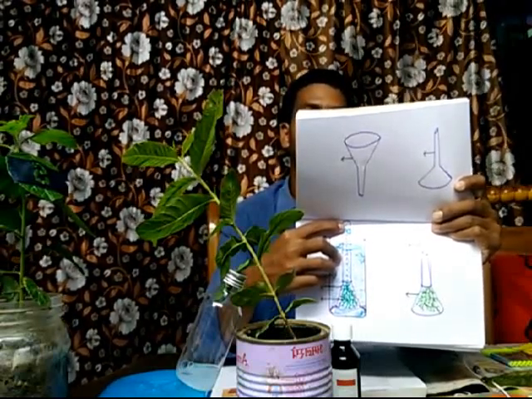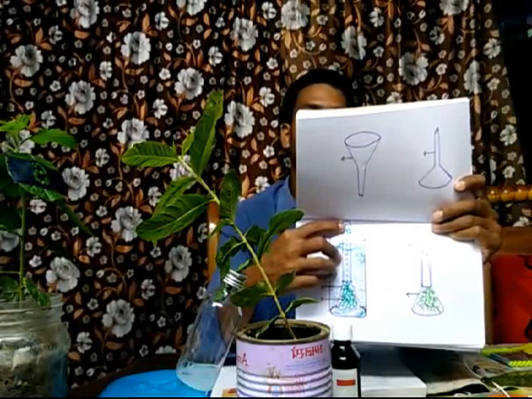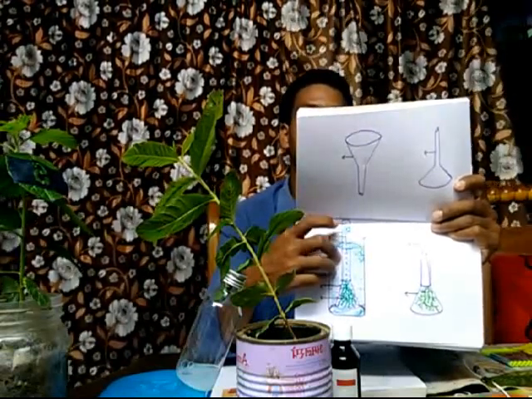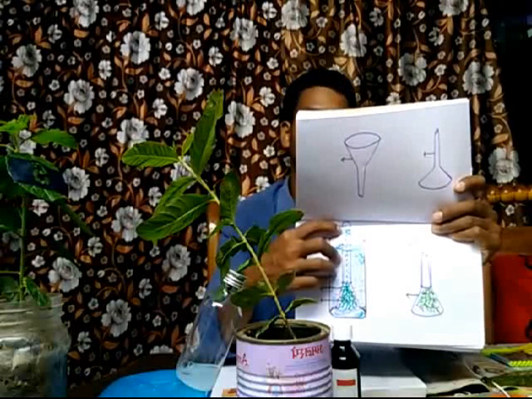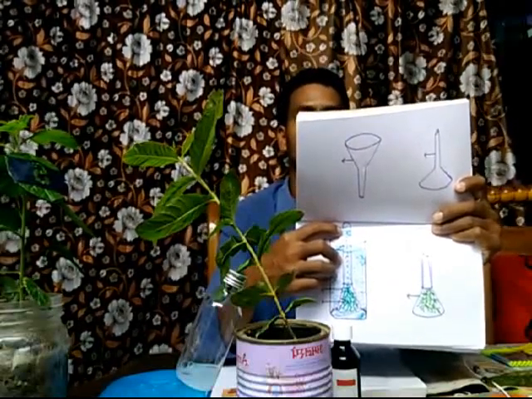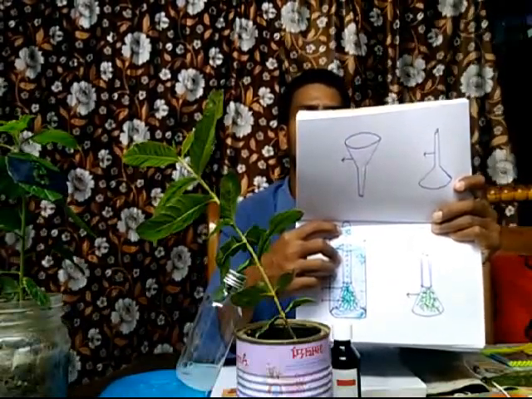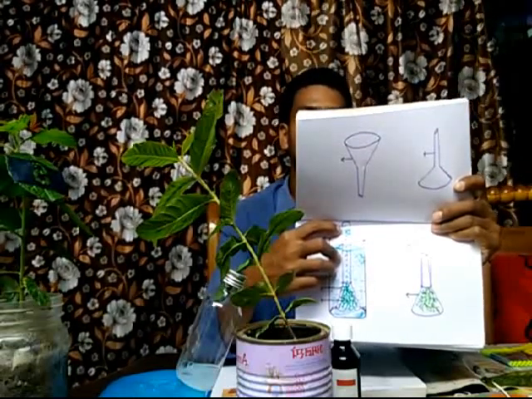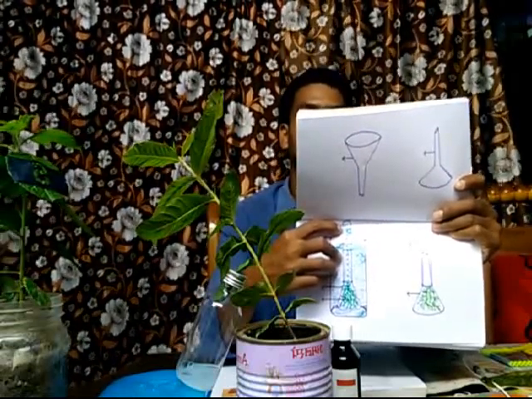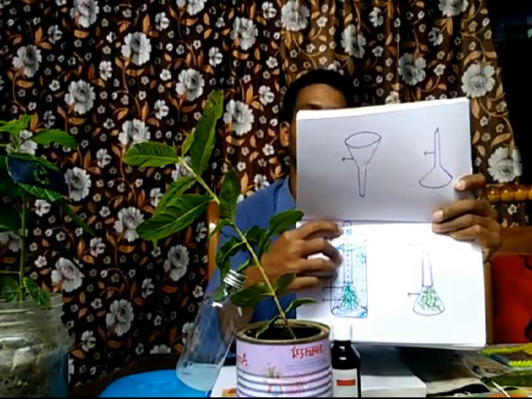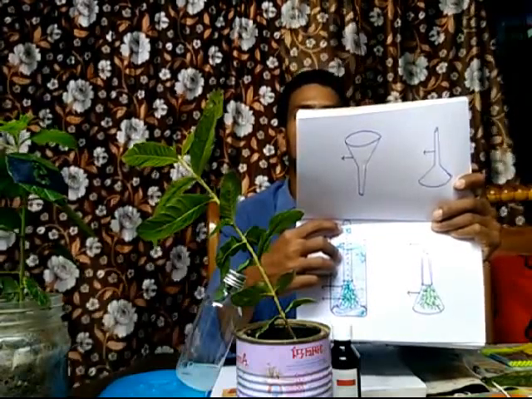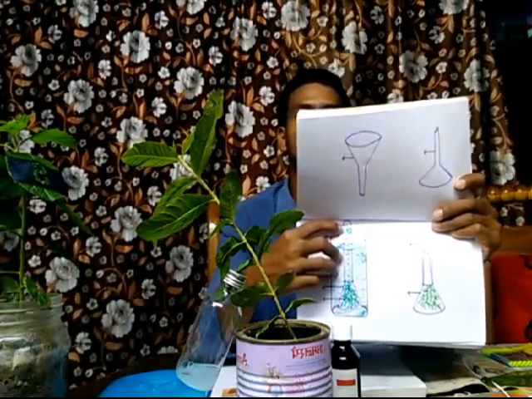So you can easily confirm that the gas collected in the test tube is oxygen. Here oxygen is collected by this experiment into the test tube.